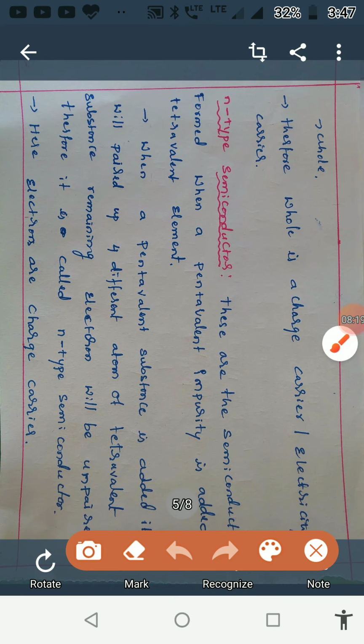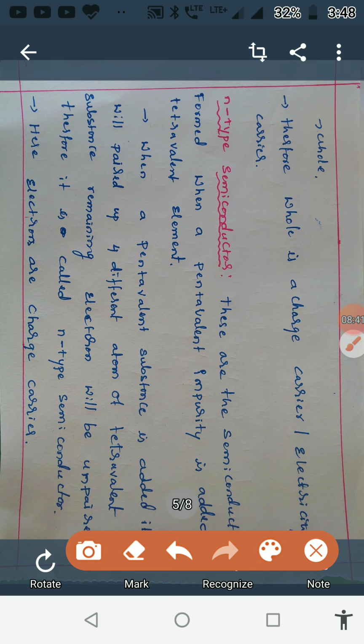Here n-type semiconductors are the semiconductors which are formed when a pentavalent impurity is added to a tetravalent element. When a pentavalent impurity is added to a tetravalent element, what happens?